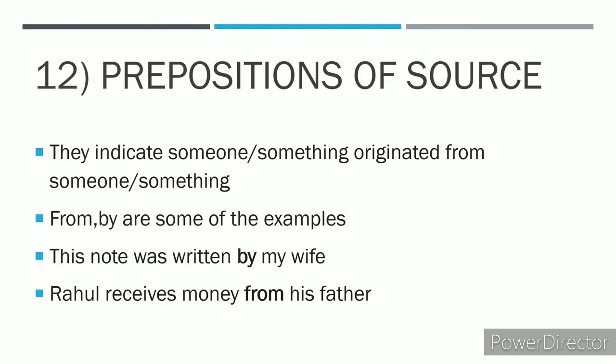Second example, Rahul receives money from his father. So money is received from the source called father. So that's why the preposition involved here is from, and it becomes the preposition of source.